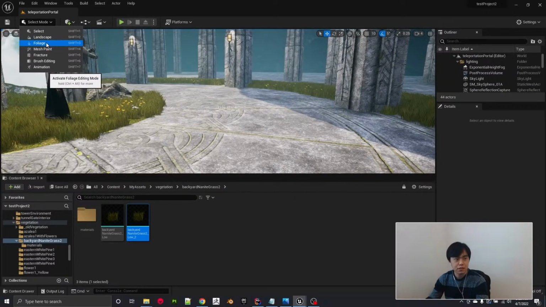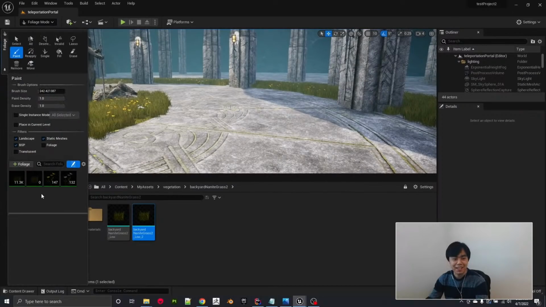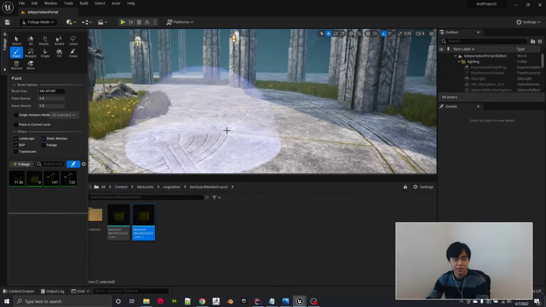We're really testing the limits here. I mean, this is like an edge case, so I feel kind of bad showing it off because it's absurd. 28,000 vertices on one little tiny mesh is absurd. So let's give it a shot.